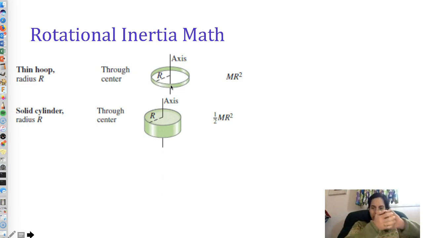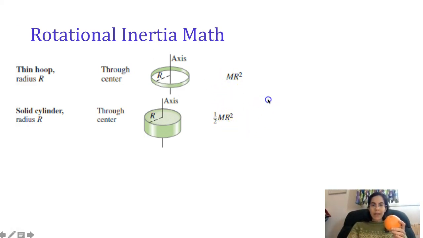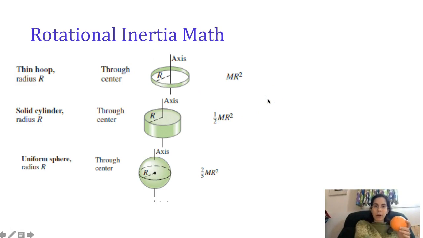Well, if we could compact this down to the point that we could shave off some of these inconvenient corners, we wouldn't have these little right angles at the corners and everything would be closer to the center. What shape doesn't have any corners? A sphere. This is significantly easier to spin in your hands or anywhere else, around a nice axis through its center, than this. This is 0.5 mr squared. This is 0.4 mr squared.